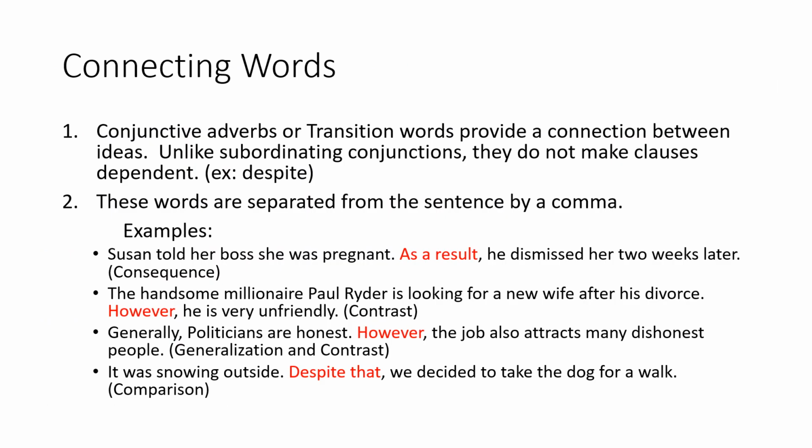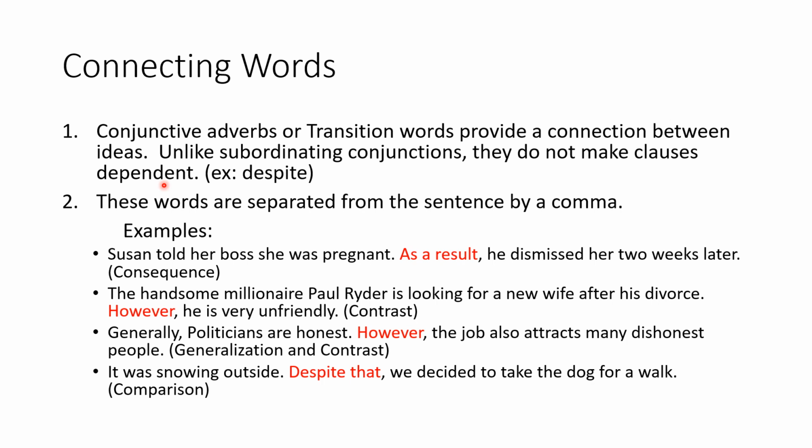The last type of connecting words are the conjunctive adverbs, or also known as the transition words. Transition words provide a connection between ideas. But unlike subordinating conjunctions, transition words do not make clauses dependent.